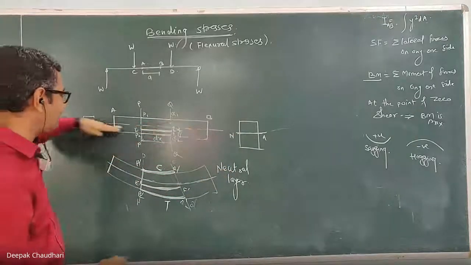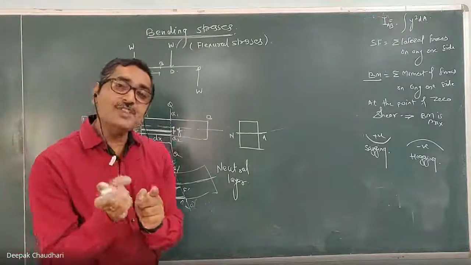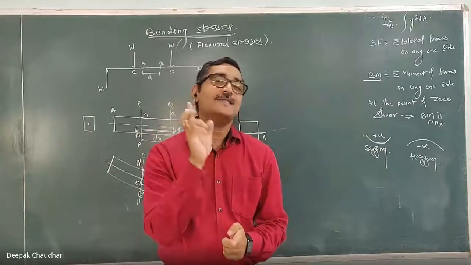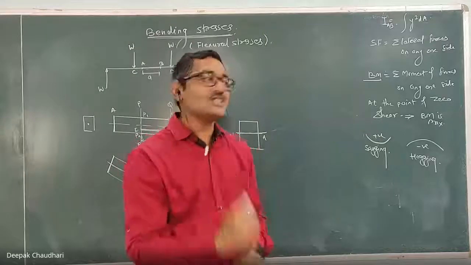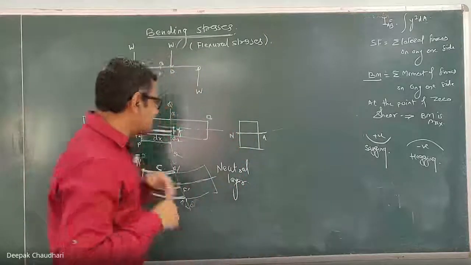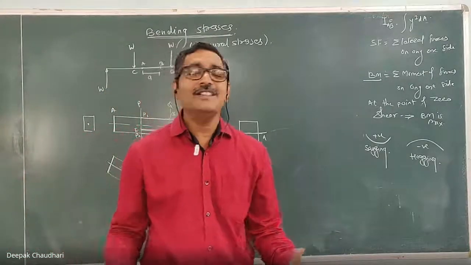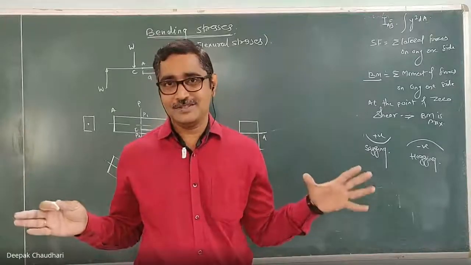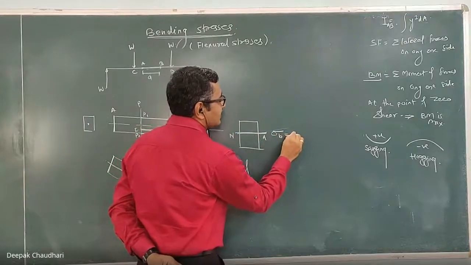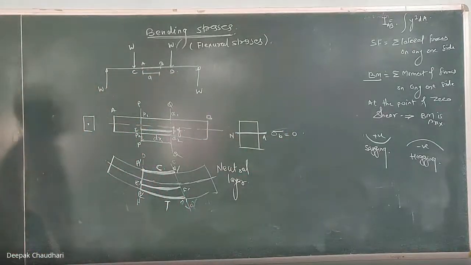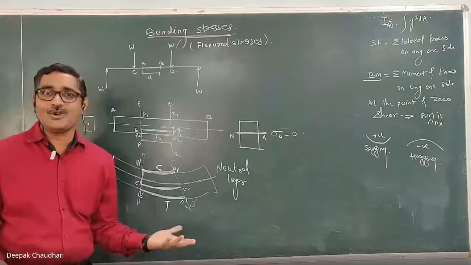Sorry, this is the neutral layer, which is neither in tension nor in compression. The intersection of the neutral layer with the cross section is known as the neutral axis. And since the neutral layer is neutral, it is neither elongated nor contracted, so no stresses are induced in it. That's why at the neutral axis, the bending stress is always zero, because that layer is neither elongated nor contracted.